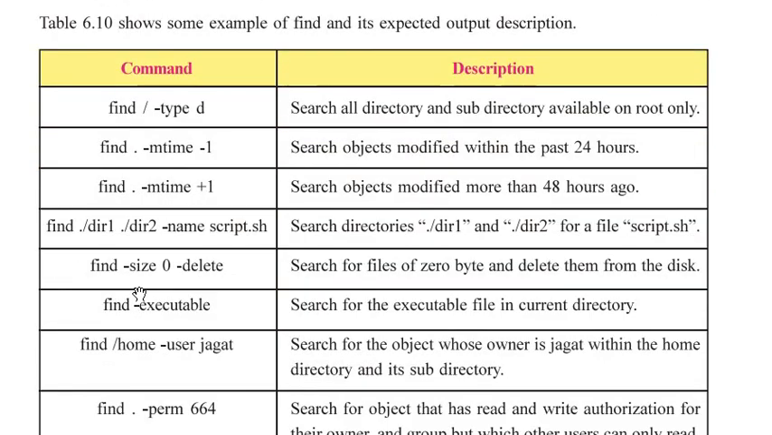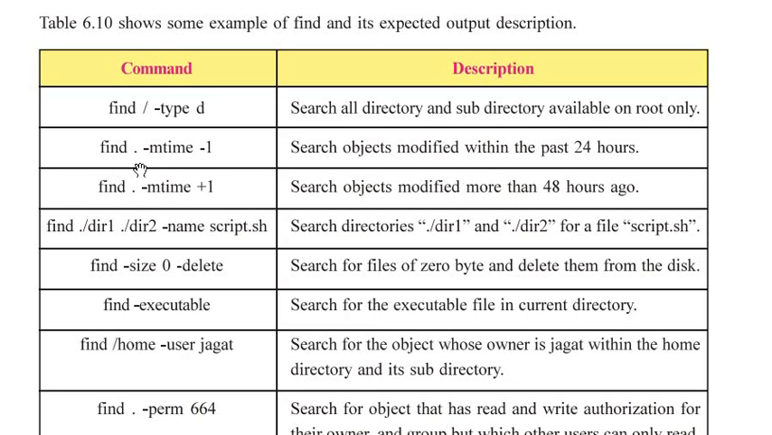The first one is find / -type d. Description: it will search all directories and subdirectories available from the root directory. Since you have given one slash, it means you are searching from the root directory. So, it will search all the directories and subdirectories lying in the computer.